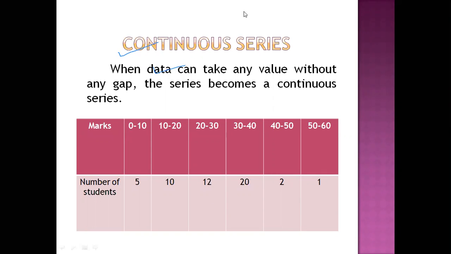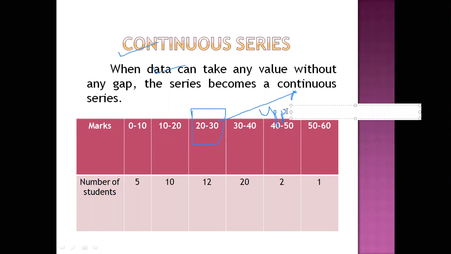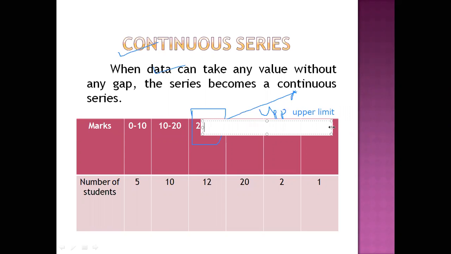We will observe this 20 to 30 class. In the 20 to 30 class, remember this is the upper limit of the class, whereas 20 is the lower limit of the class.